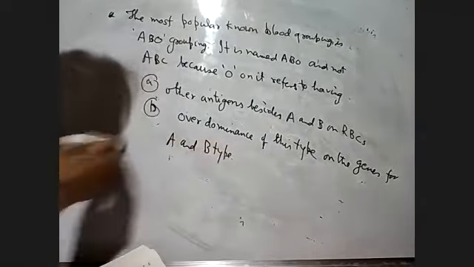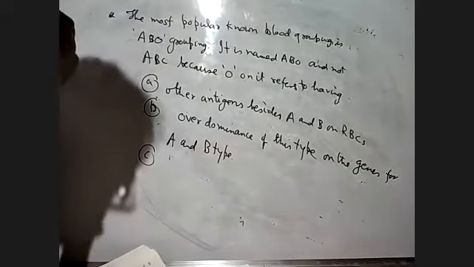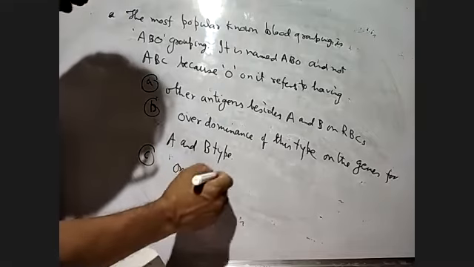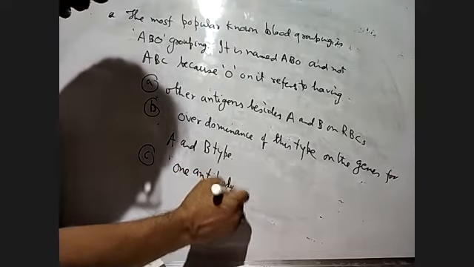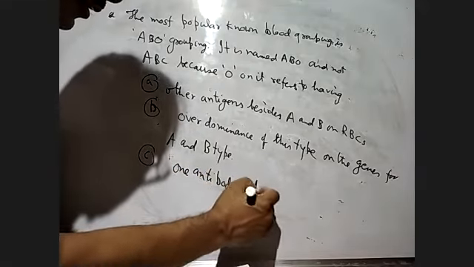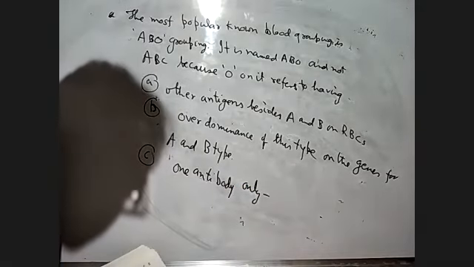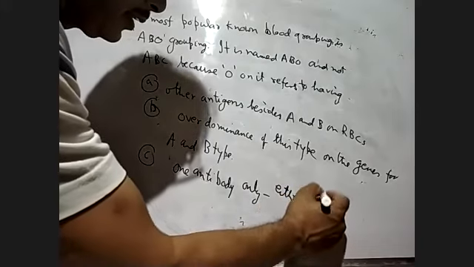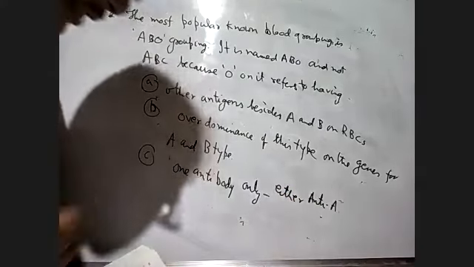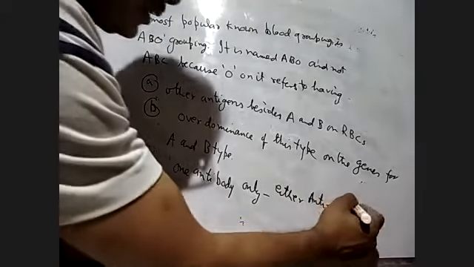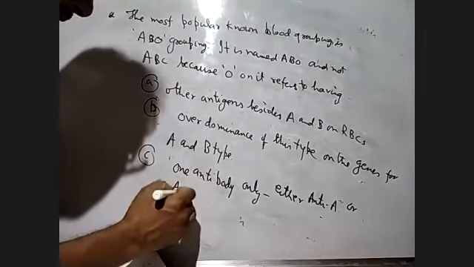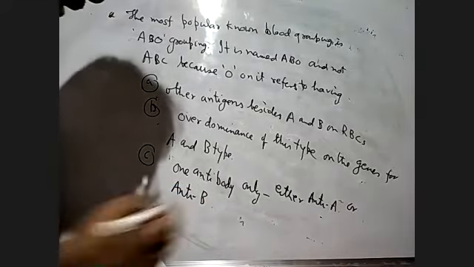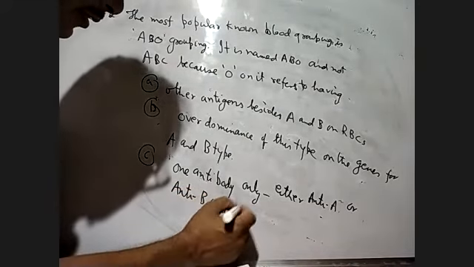Option C: one antibody only, either anti-A or anti-B on the RBCs.